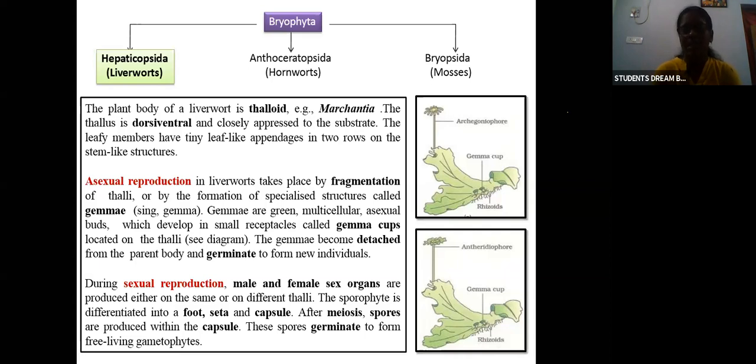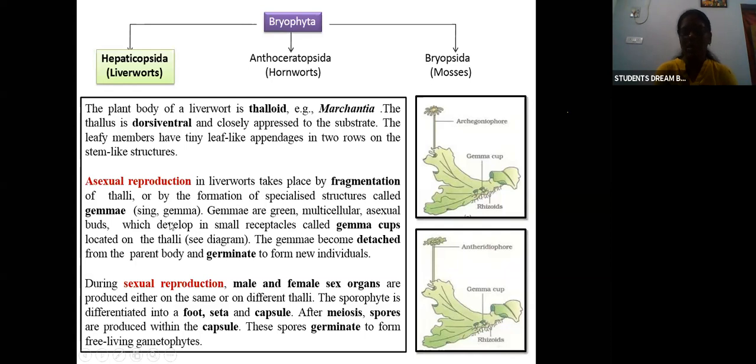Okay, so it is attached by tiny appendages, the rhizoids, that attach the plant to the soil. Okay, so how is the reproduction here? It can either be by asexual reproduction or by sexual reproduction. So in asexual reproduction in liverwort, it takes place by fragmentation. Fragmentation will occur with the help of specialized structures called gemmae.